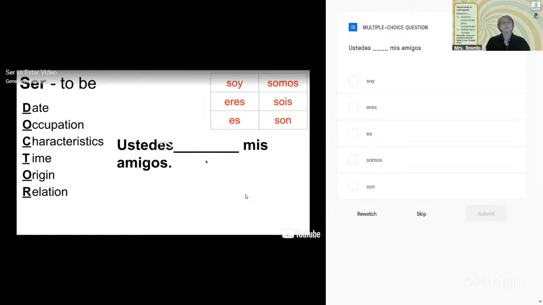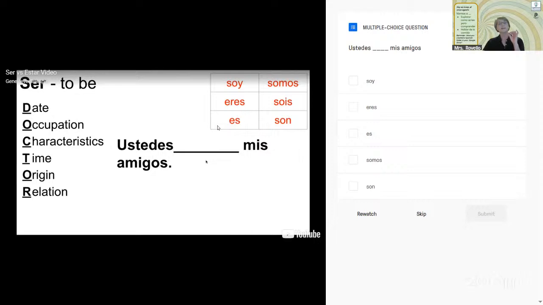Yeah, that's why we do these. Absolutely. Anyone else? All right, well, let's think about it a second. Let's look at this little chart up here. And I said on the left-hand side are the singulars, right? So it's yo soy, tú eres, right? Usted es, él es, and ella es.